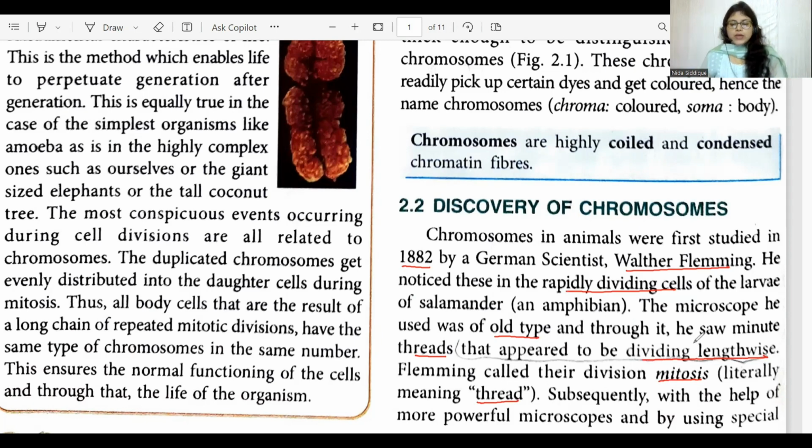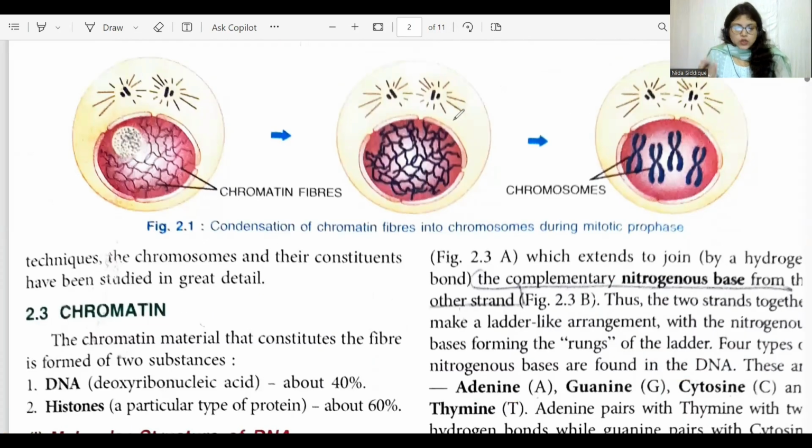Subsequently, with the help of more powerful microscopes and some advanced technologies, different parts of the nucleus, including chromosomes, are now being studied in great detail. In diagram 2.1, this is a cell consisting of a nucleus.